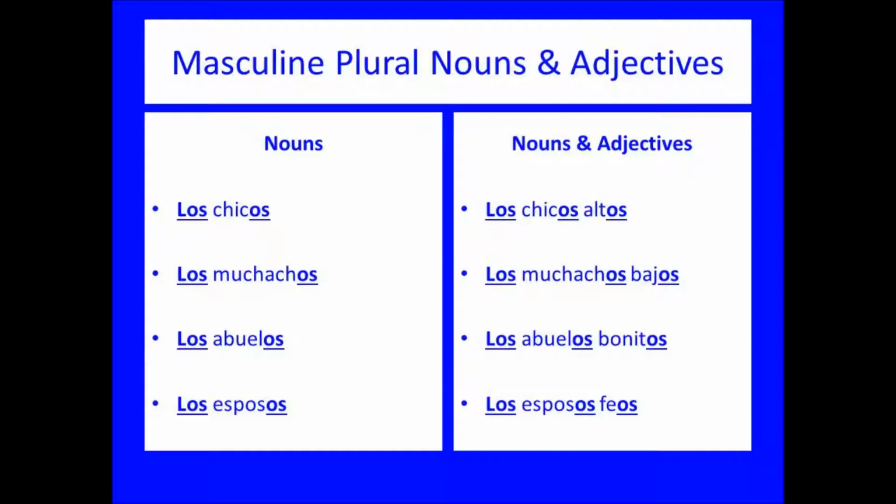Los chicos altos, los muchachos bajos, los abuelos bonitos, los esposos feos.